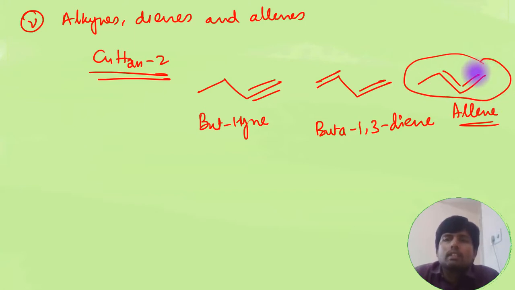Here the difference is that the carbon which has 2 pi bonds is sp hybrid. So in case of dienes there is no sp hybrid carbon. So this property of allene will be different from diene. So yes, these are different types of functional group isomers which we can have. There are more examples actually, with respect to different functional groups. So for the time being, I pause my video. Hope to meet you.